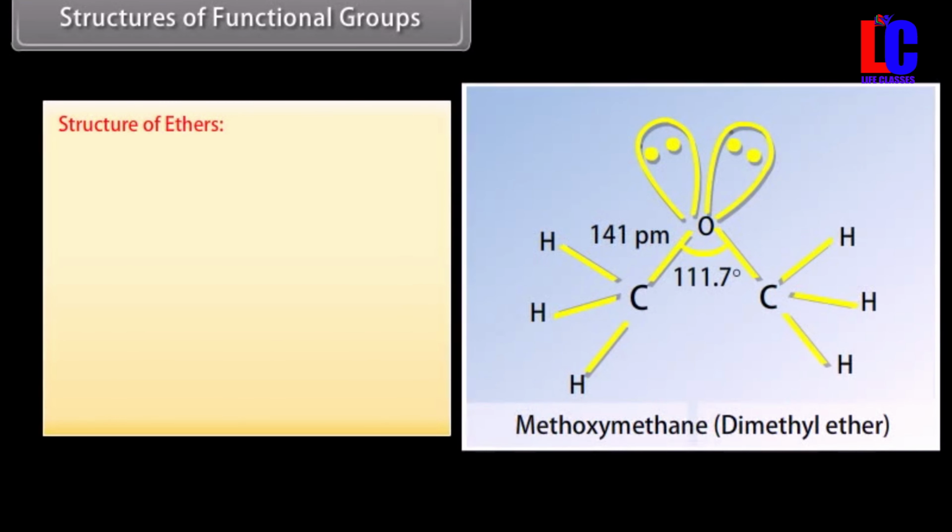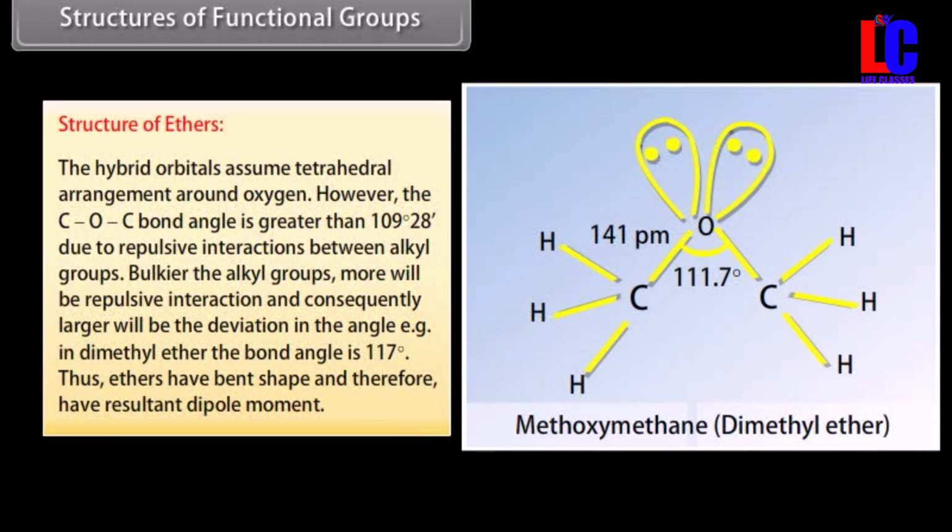Structure of ethers. The hybrid orbitals assume tetrahedral arrangement around oxygen. However, the C-O-C bond angle is greater than 109 degree 28 minutes due to repulsive interactions between alkyl groups. Bulkier the alkyl groups, more will be repulsive interaction and consequently larger will be the deviation in the angle. For example, in dimethyl ether, the bond angle is 117 degrees. Thus, ethers have bent shape and therefore have resultant dipole moment.